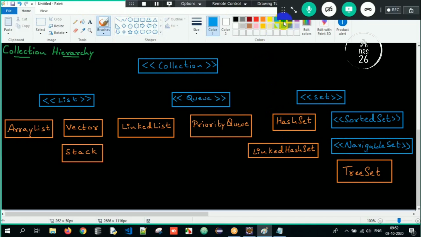Okay, so now we know the hierarchy, right? Long back we saw the hierarchy, right? So class to class, interface to interface, what am I supposed to do here? Always interface to interface, it is extends, correct? So what are we supposed to do? I have to establish a relationship. Okay, interface to interface, it is always extends over here. You shouldn't forget at all. Interface to interface, it is always extends, right?